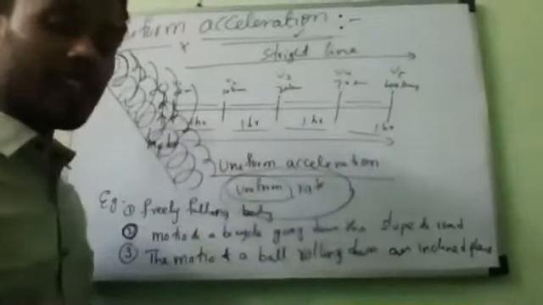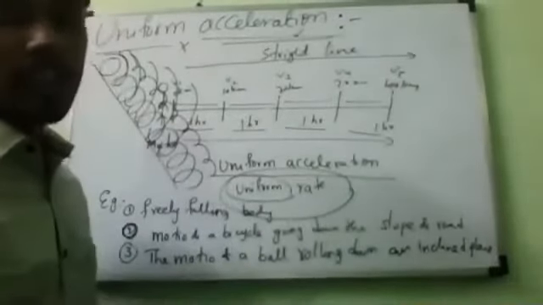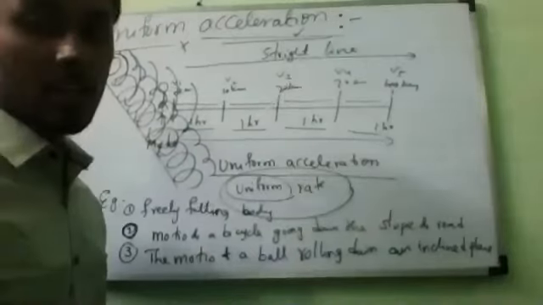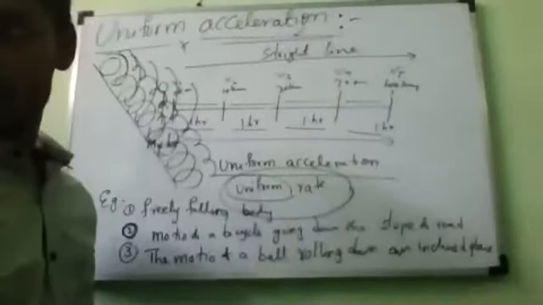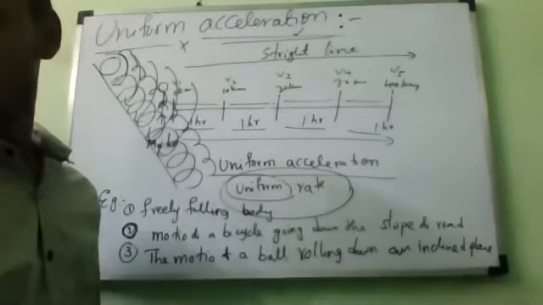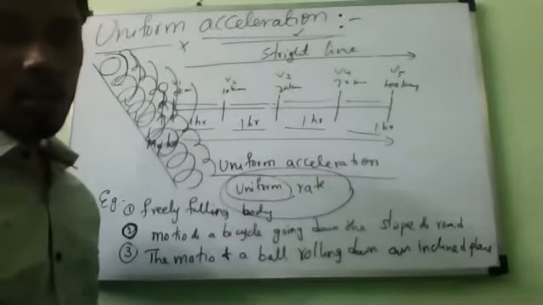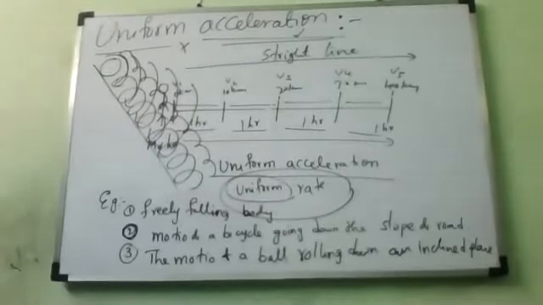Suppose the velocity is decreasing by equal amounts in equal intervals of time, that is called retardation. This is uniform acceleration. If the speed is decreasing uniformly with respect to time, what should we call it? Decreasing acceleration, that is called retardation.